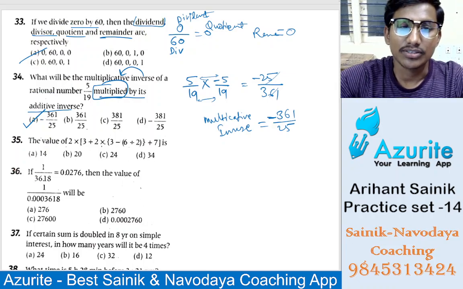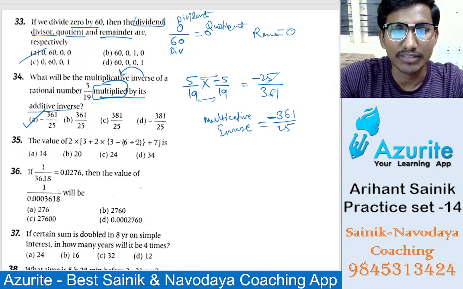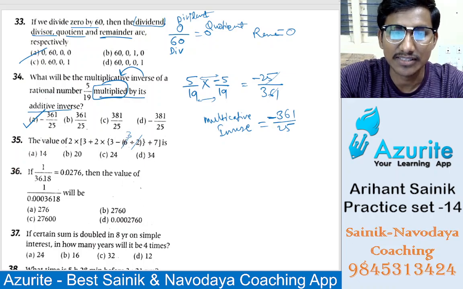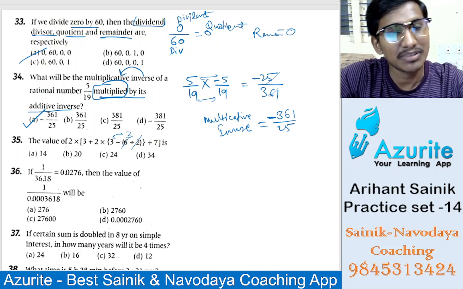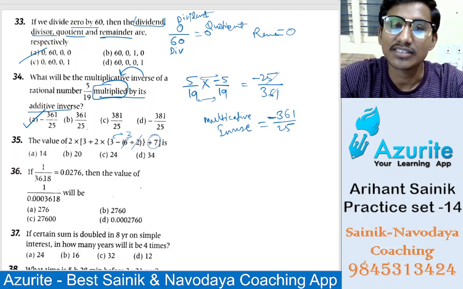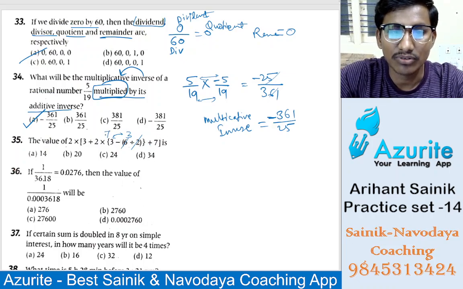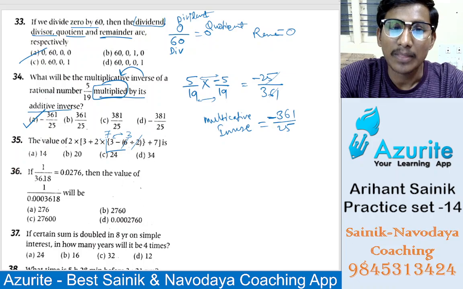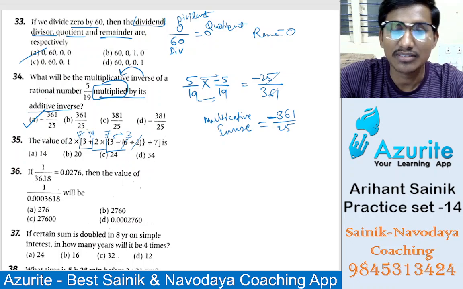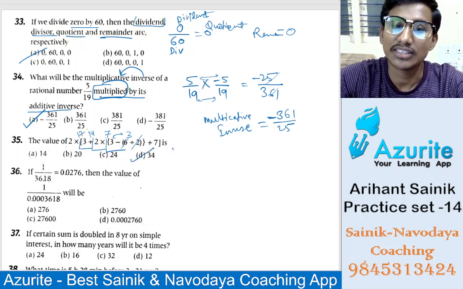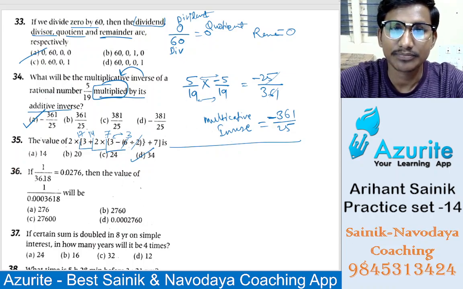Okay, next, the value of this. So let's divide it. 2 3s are 6, and 3 minus 3 is 0. So 0 plus 7 is 7 here. So 7 will come down. Now 7 2s are 14. So 14 will come. 14 plus 3 is 17. 17 into 2 is 34, the answer. So the option is option D here. Okay, good.